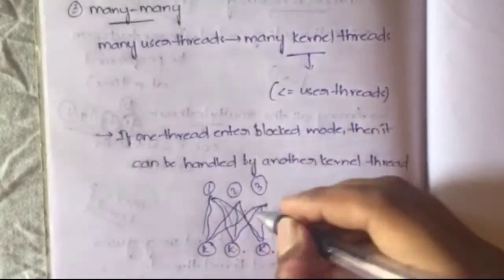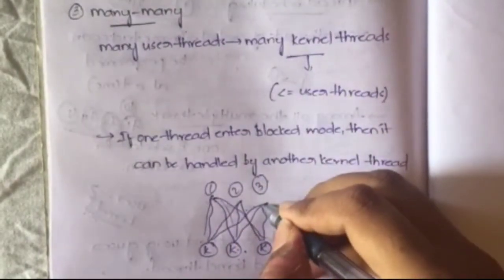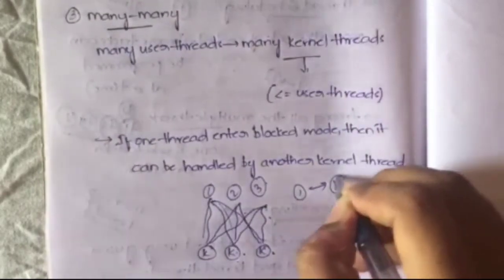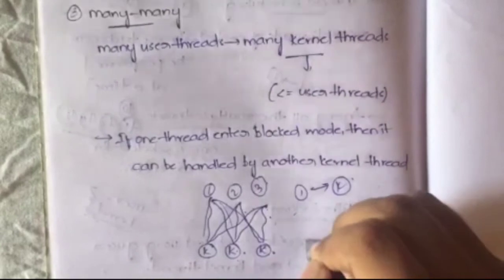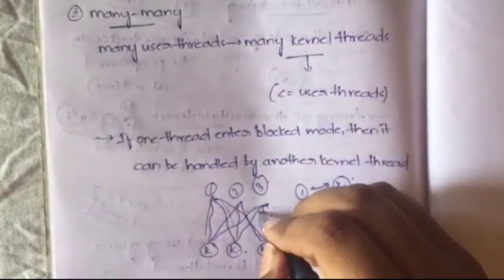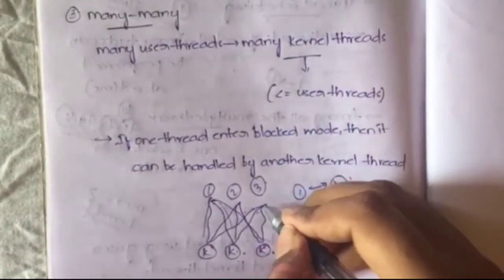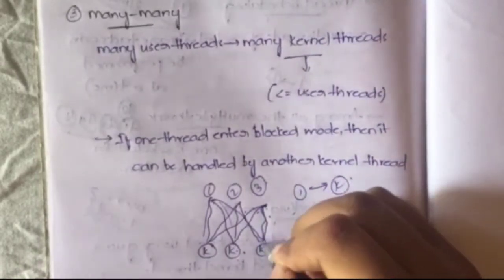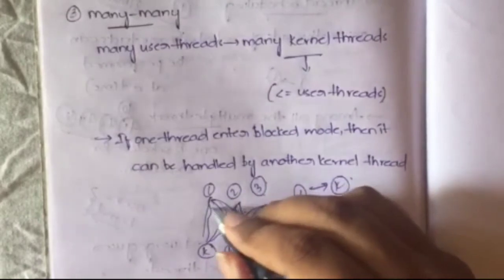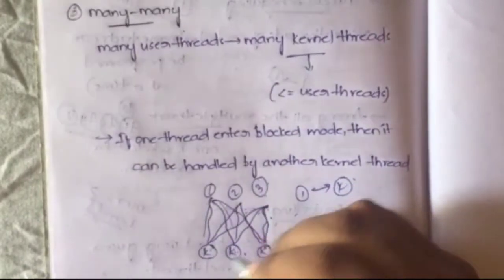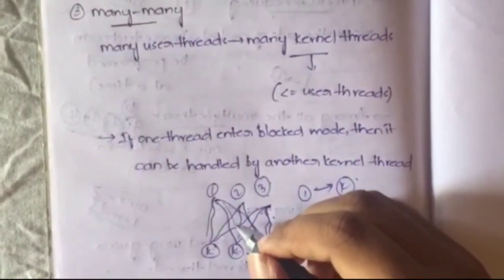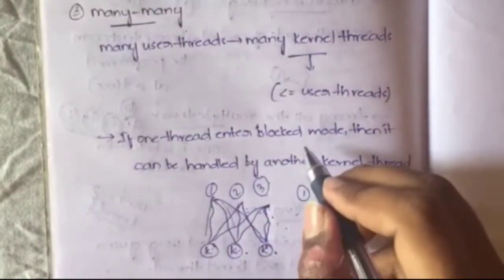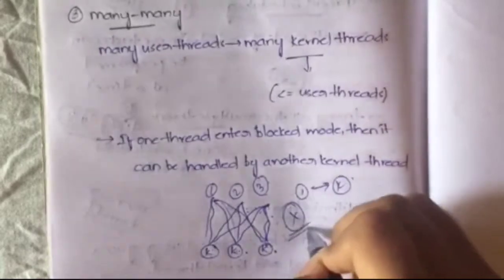In the many-to-one model, if one thread is being used by one kernel thread, then the other two threads have to be in the blocked state. But here you don't have that problem, because if this user thread is being handled by this kernel, then the other threads can access the other kernels. Sorry, that is the advantage of this model. In the many-to-many model, there is no chance of a blocking state.